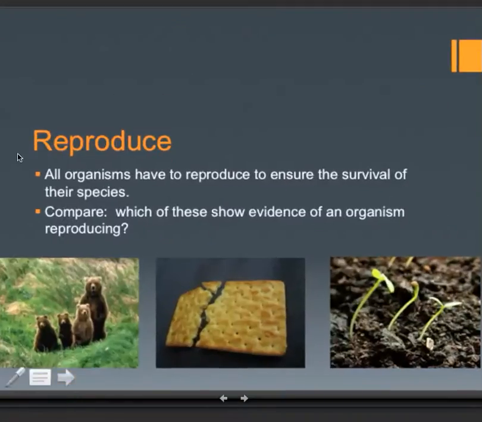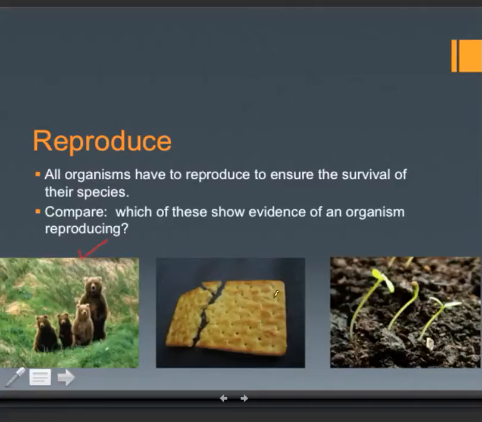All organisms have to reproduce to ensure the survival of their species. Now, reproduction can mean a whole new organism, offspring, or in some cases even cellular reproduction. So here we have an example of a mama bear with 3 baby bears. Is this an example of organism reproducing?